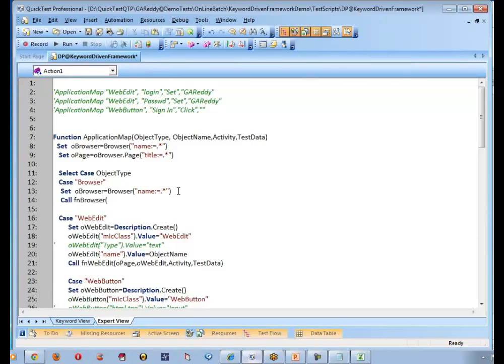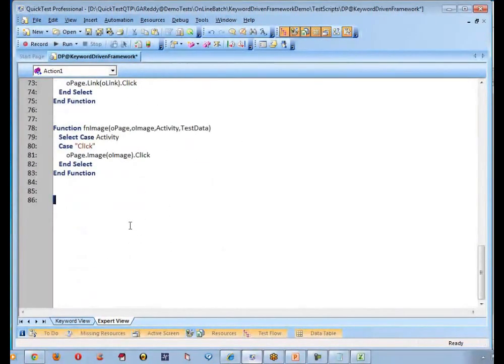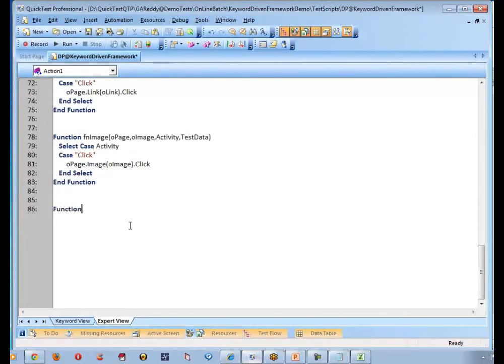What can you pass here? You have to pass only O browser. Why O browser? On top of that, you cannot do anything there, correct? Yes. So let me go and create one more function for O browser. So function, I think we said browser. So what are we passing? We are passing O browser followed by activity also we should pass, correct? Yeah. Activity, test data.